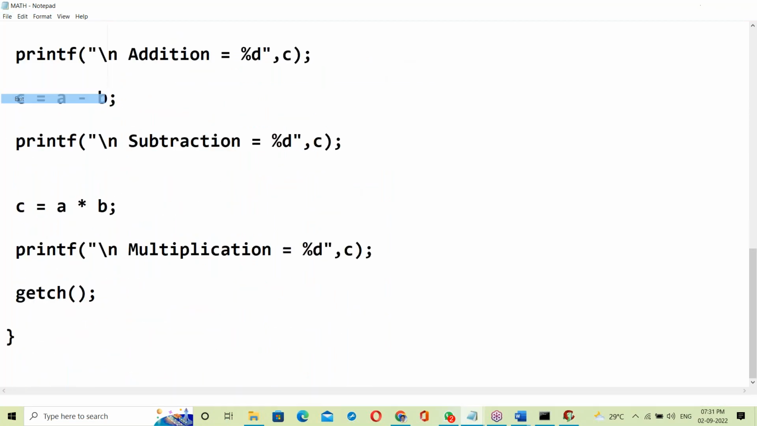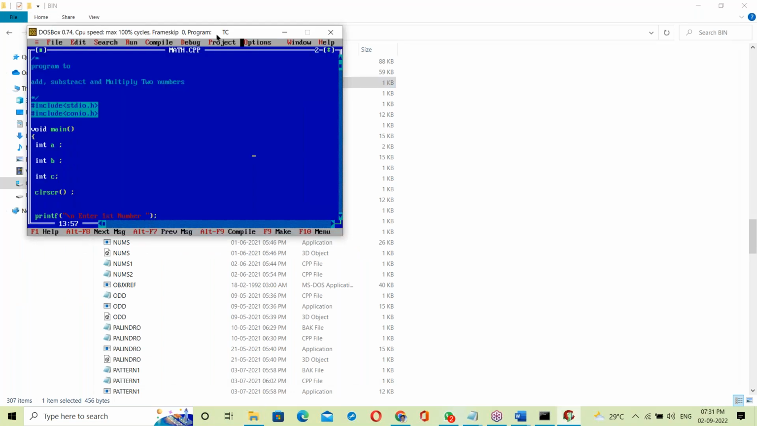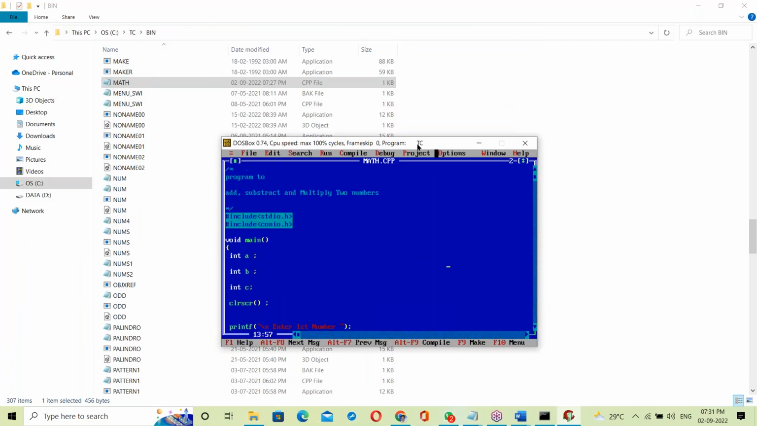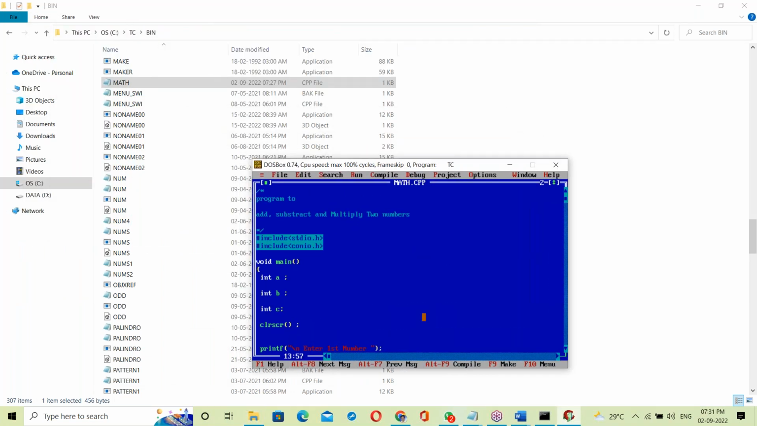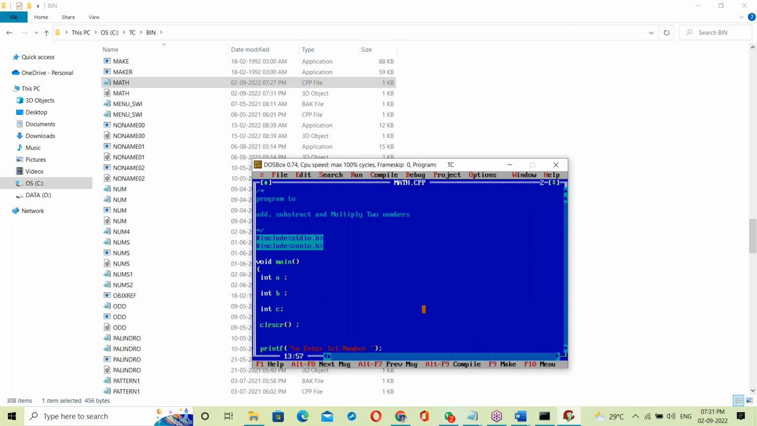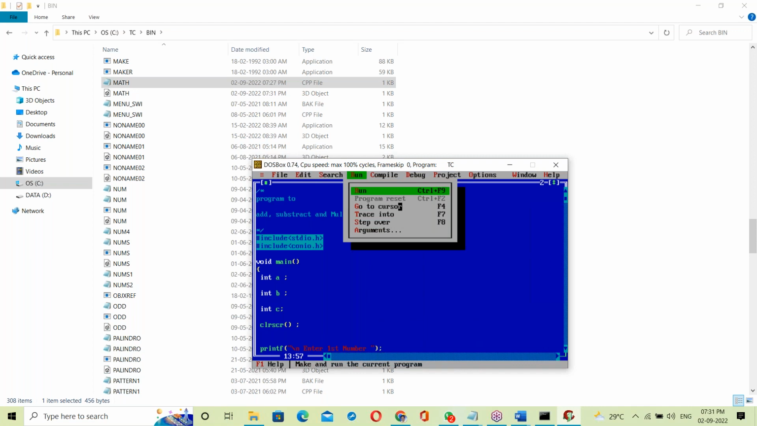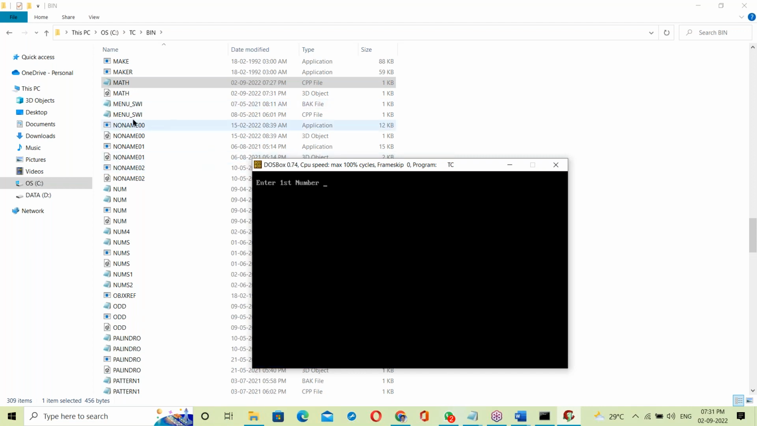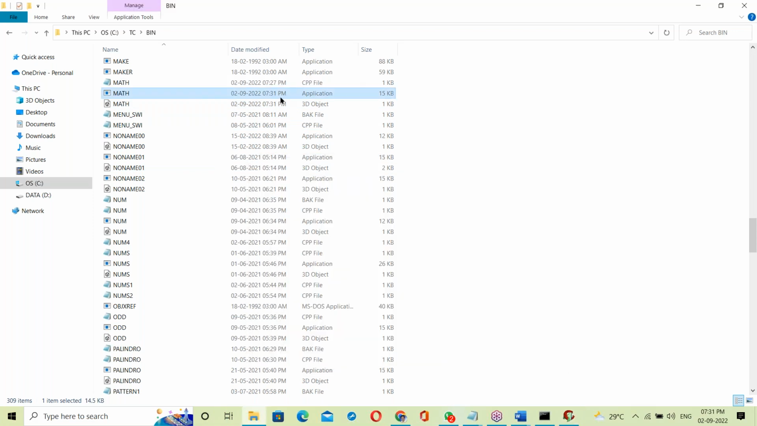Now here, what I'm doing is just compiling. See, Turbo C compile. After compile, run it here. So when I try to run it, something happens in the backend. Run it here. See, yes, the exe file is created.